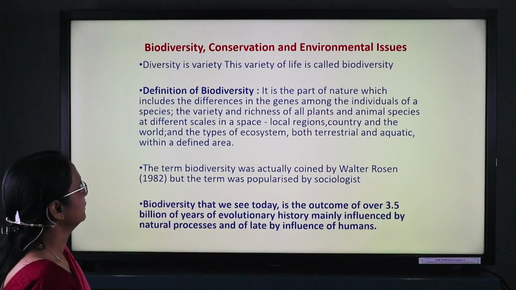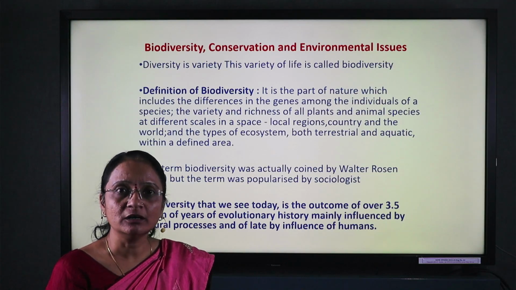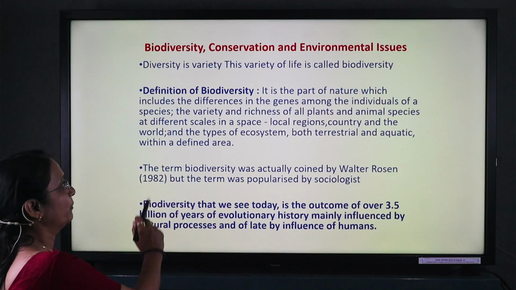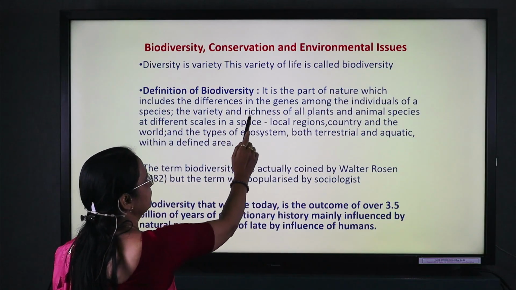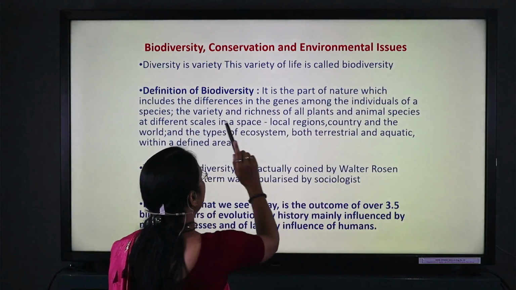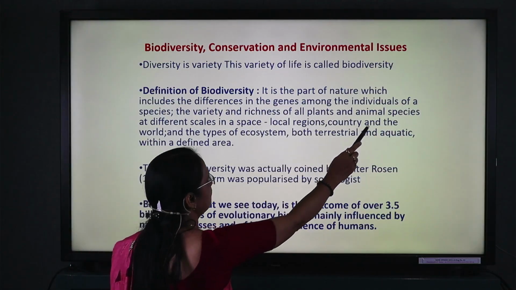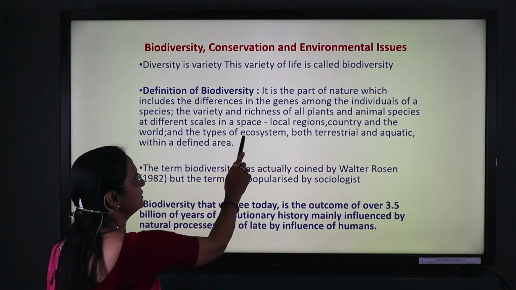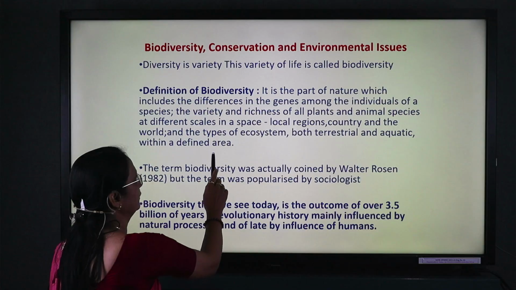Biodiversity is the variety of life present on the earth's surface. It is the part of nature which includes the differences in the genes among the individuals of a species, and the variety and richness of plant and animal species at different scales in a space: local region, country and the world.